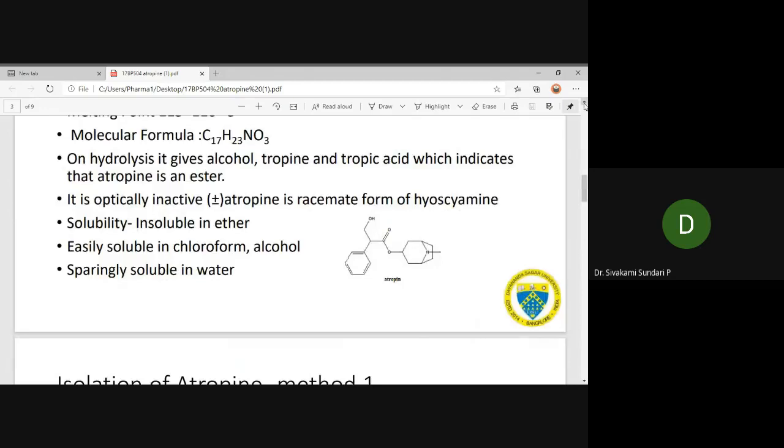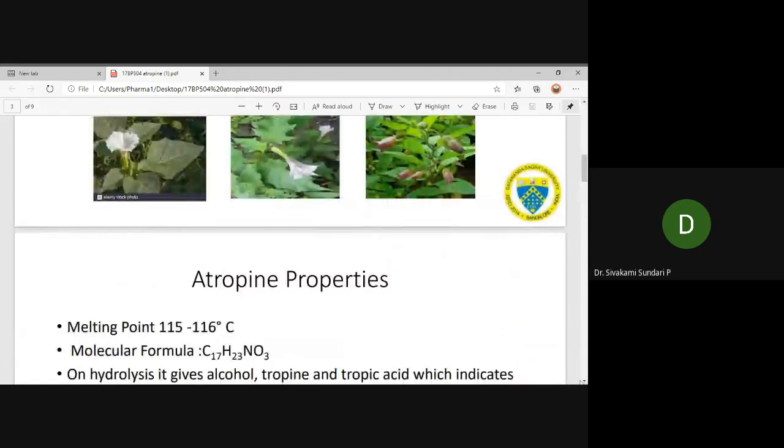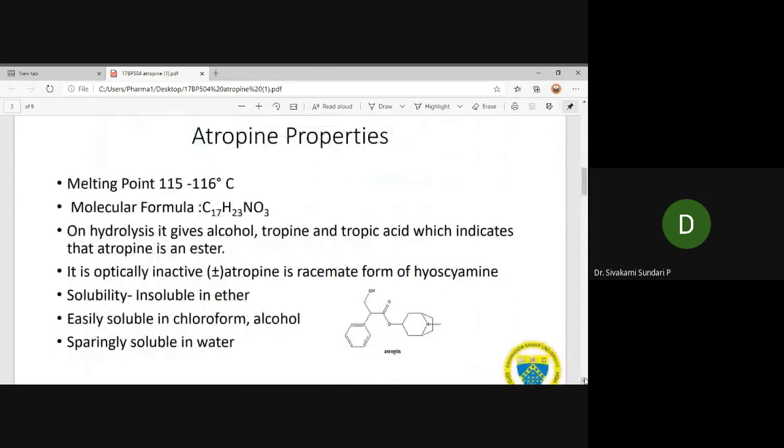Now, let us see the properties of atropine. The melting point of atropine is 115 to 116 degrees Celsius. Molecular formula C17H23NO3. On hydrolysis, it gives the alcohol tropine and tropic acid, which indicates that atropine is an ester.